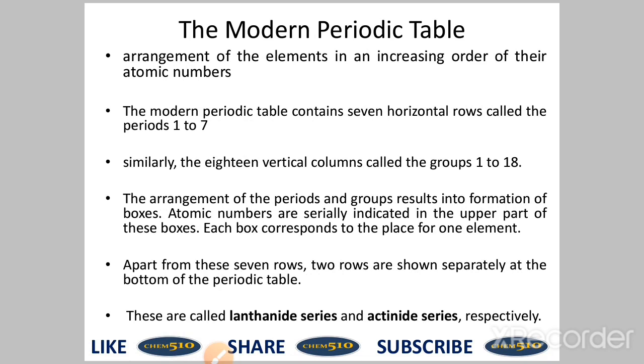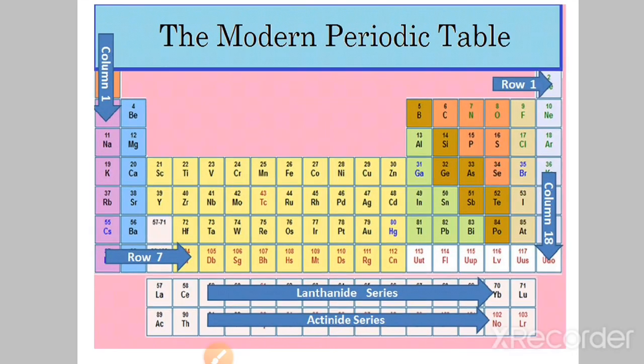Similarly, 18 vertical columns which are called groups. The arrangement of periods and groups results in the formation of boxes. Atomic numbers are serially indicated at the top of the boxes. Each box corresponds to the place of one element.